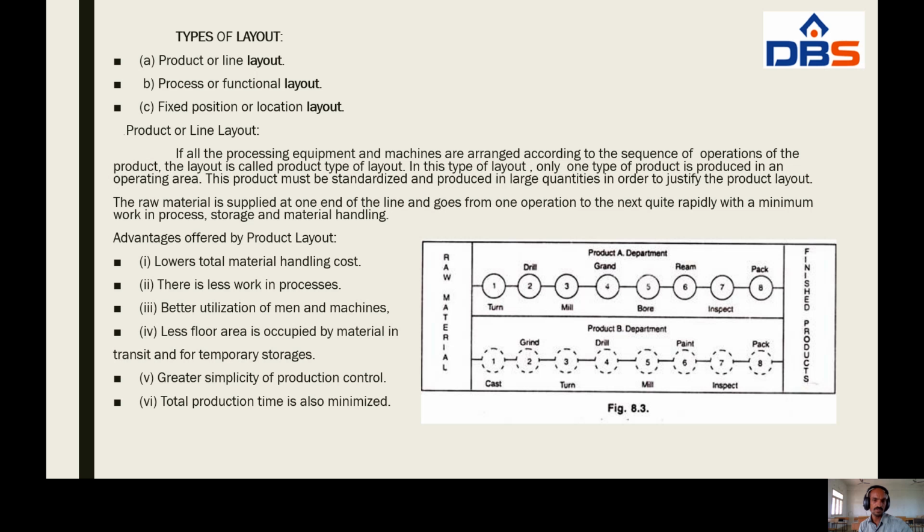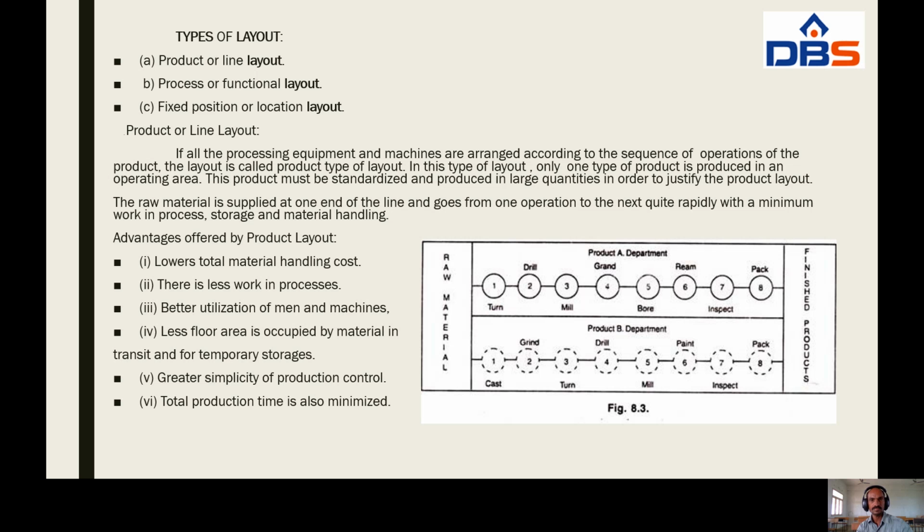Here, advantages of product layout: lowers the material handling cost, there is less work in process, better utilization of men and machines. Next one, less floor area is occupied by material in transit and for temporary storages. And the next one, greater simplicity of production control. And the next one, total production time is also minimized. These are all the advantages of product layout.